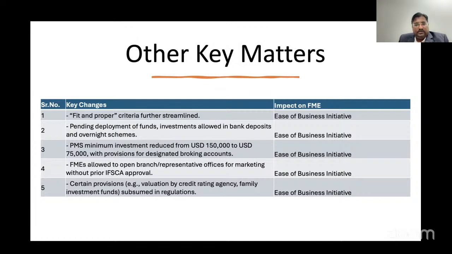And certain provisions like valuation, credit rating agency, and family investment fund scheme are regularized. It was not clear earlier. Now it is coming up with the new amendment. So we welcome all these new amendments for the booster of the industry and growth of Gift City.